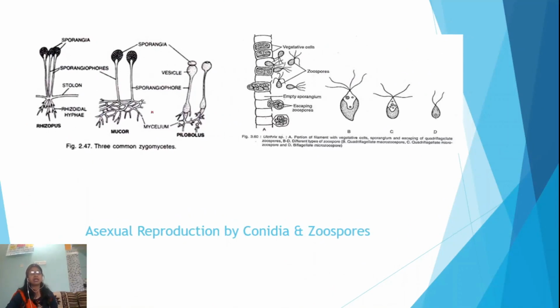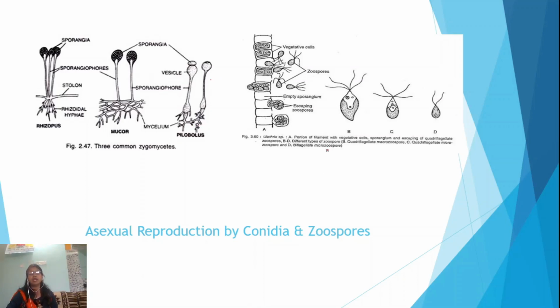Now, this diagram is an example of the formation of spores. Here you can see in the zygomycetes, that is fungi, Rhizopus, special structures appear, and spores arise in the sporangia. These sporangia will burst out, and the spores will come out and propagate in the soil and give rise to a new Rhizopus plant.